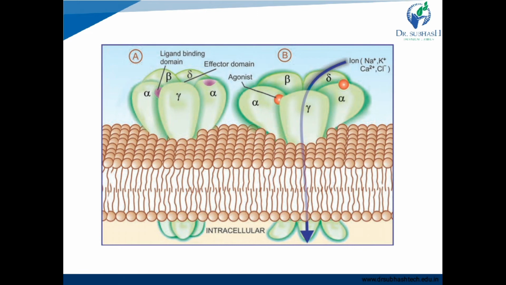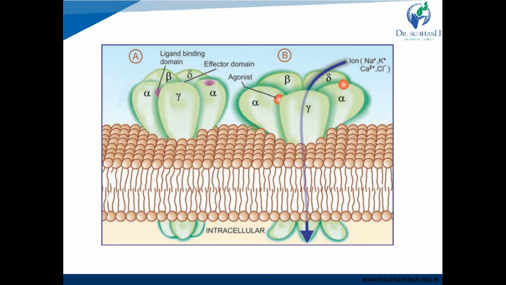Now see, this is an ion channel receptor that is made up of 5 subunits: 2 alpha subunits, 1 beta, 1 gamma and 1 delta, right? Here in a figure you can see 2 purple dots. First is the ligand binding domain where the agonist can bind, right? And second is the effector domain which opens and closes, right?